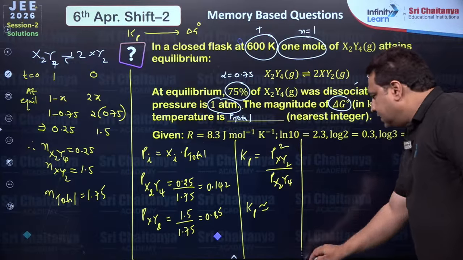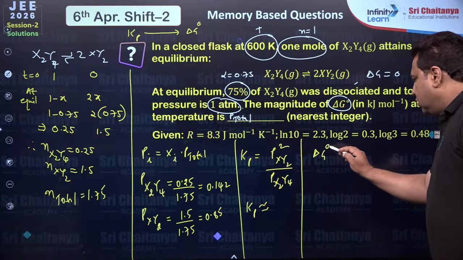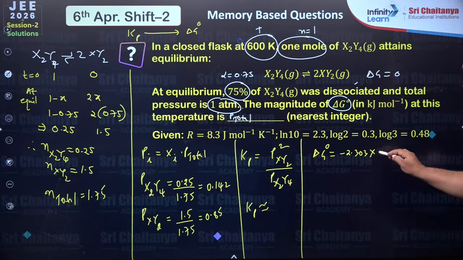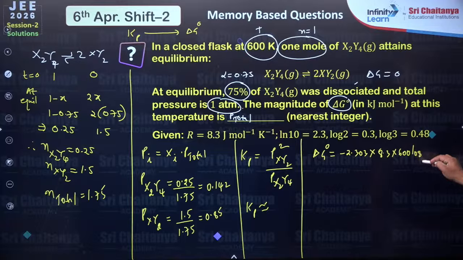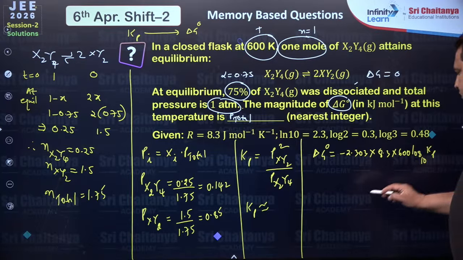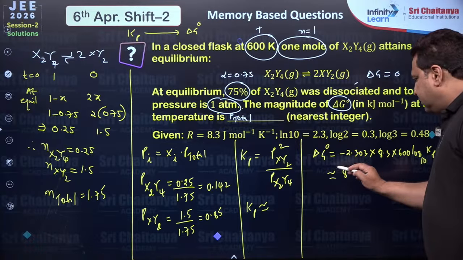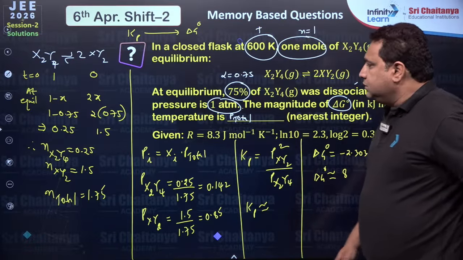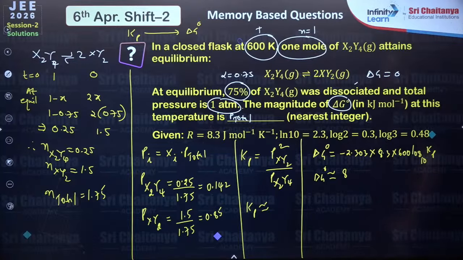Once you find Kp, then delta G naught is equal to minus 2.303 into R, 8.3, into T, 600, log base 10 Kp. So I think the answer is going to come approximately 8. Please everybody check it. Okay, dear students, so the answer is going to be approximately 8.